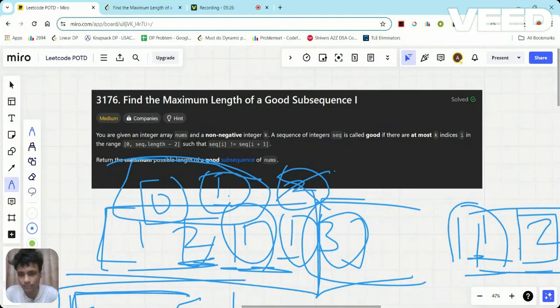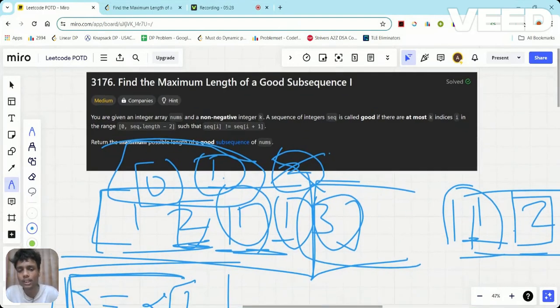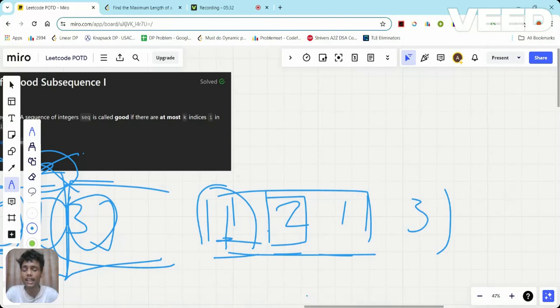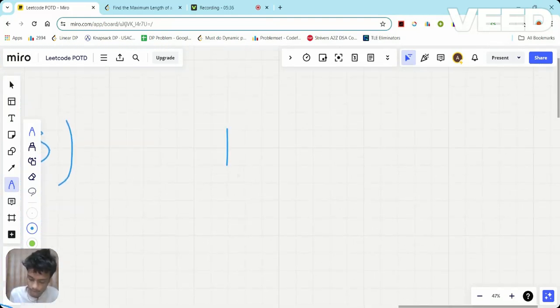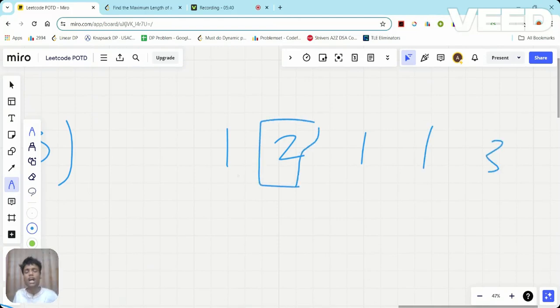Now, how can I check what element I can pick and what element I cannot pick? So suppose it was initially 1 1 2 3. Now, for any element in that array, what are the possibilities that I can pick or not?